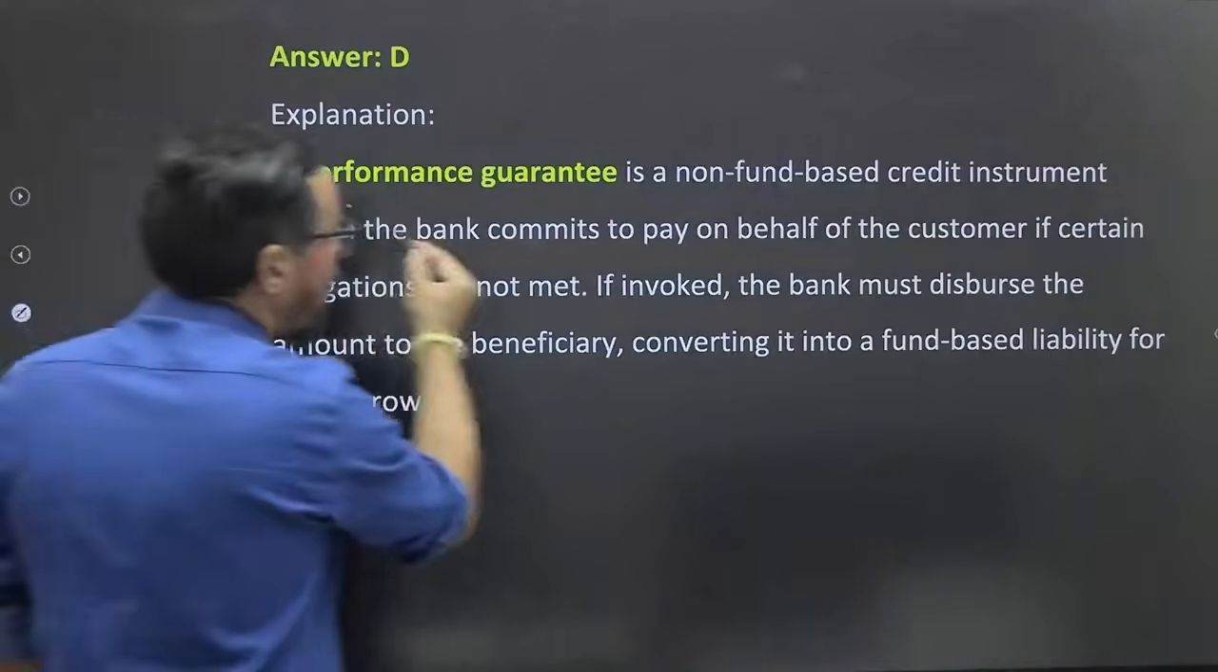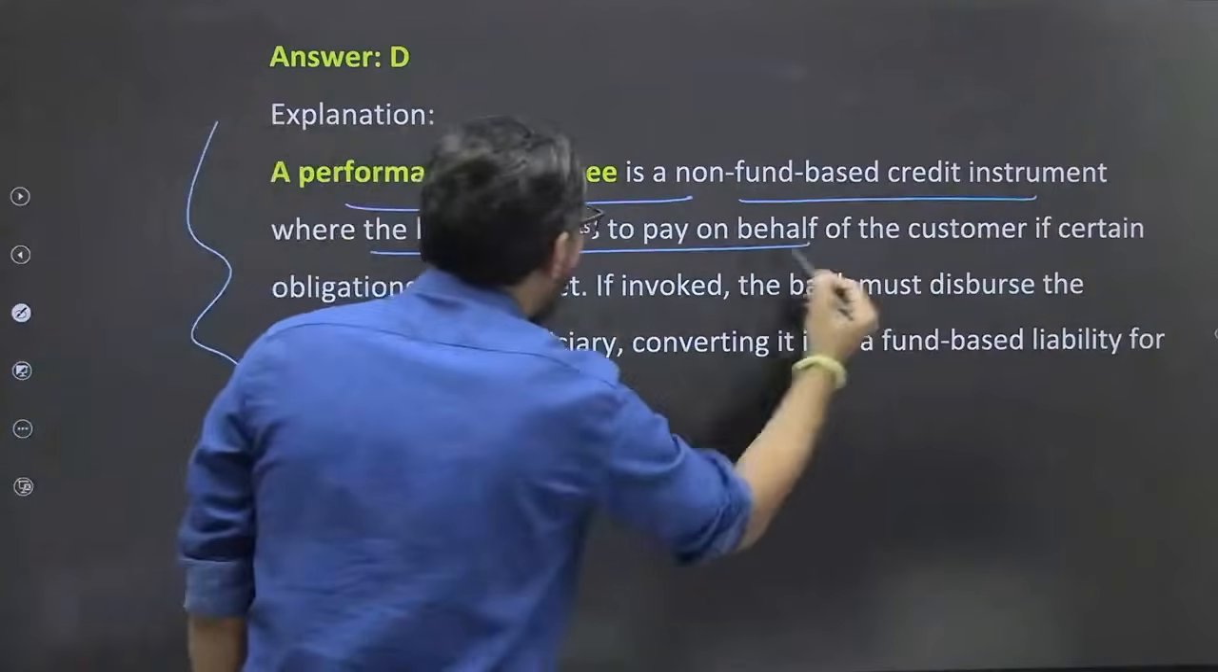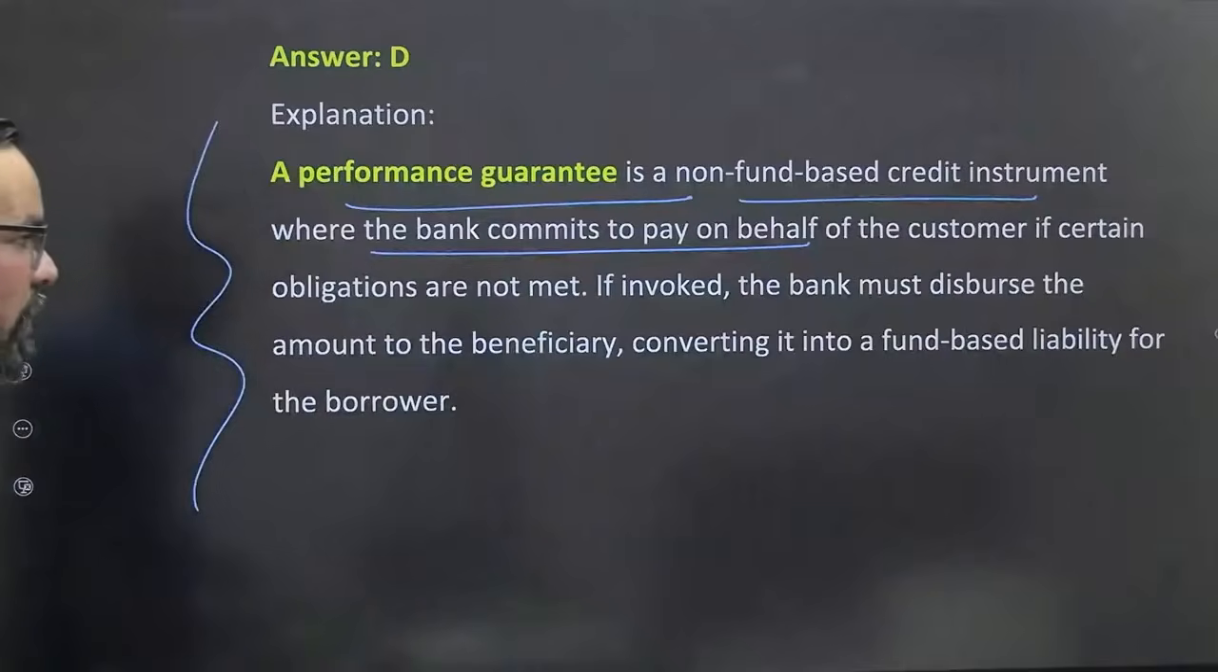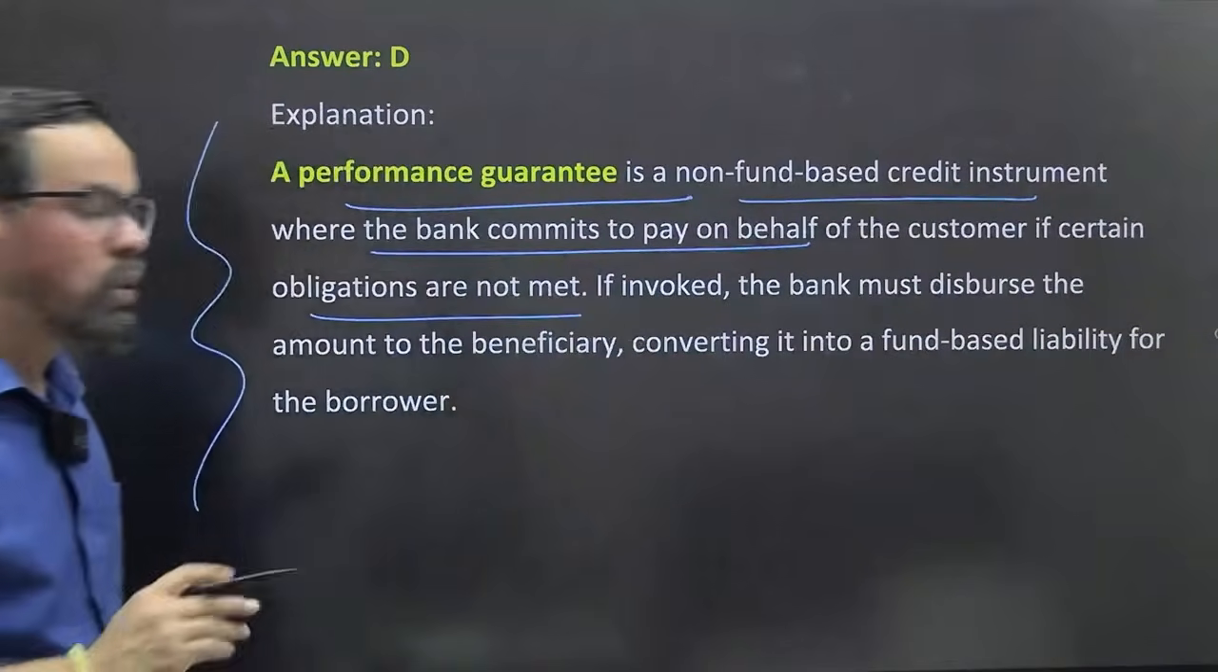So a performance guarantee is a non-fund based credit instrument where the bank commits to pay on behalf of the customer if certain obligations are not met. Okay, so that is the one.